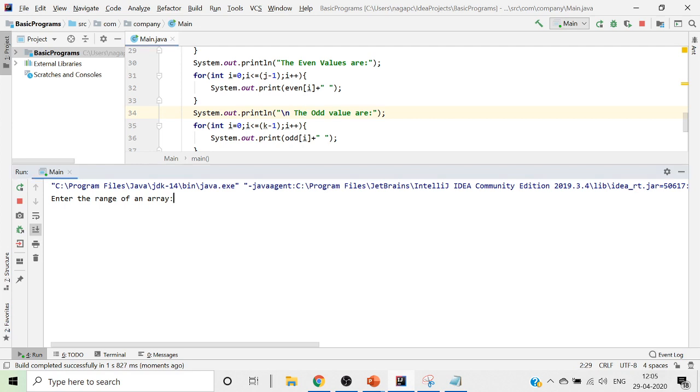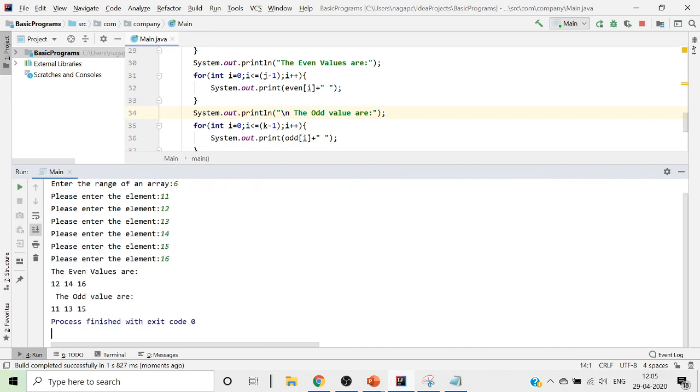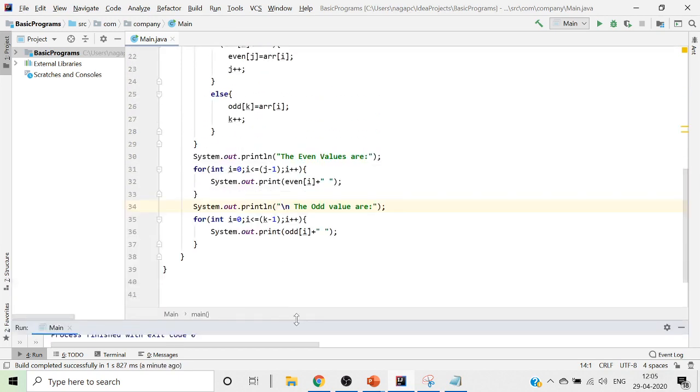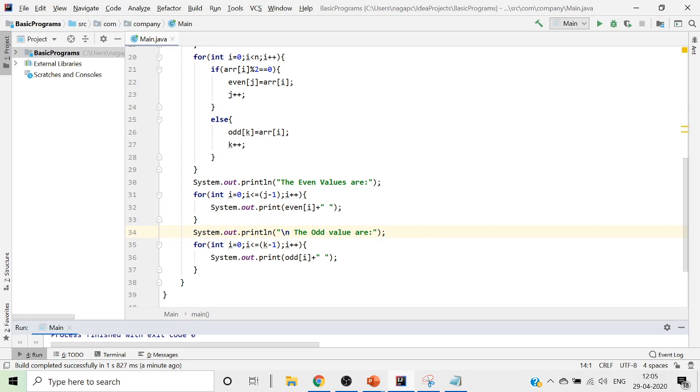So now we write it. We want six values, और यहाँ पे 11, 12, 13, 14, 15, 16 दे दिया. देख लीजिएगा अभी यहाँ पे आ रहा है, the even values are 12, 14 and 16, and the odd values are 11, 13 and 15. यानी हमारा odd array और even array बन गया है. So हम लोगों ने अपना एक array निकाल के अपना एक odd array और even array बना लिया है.